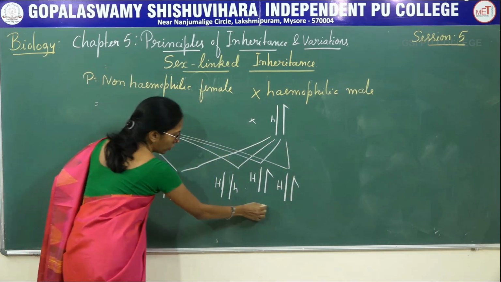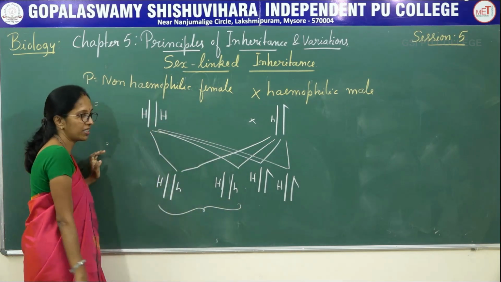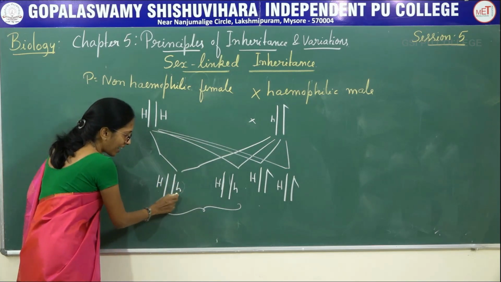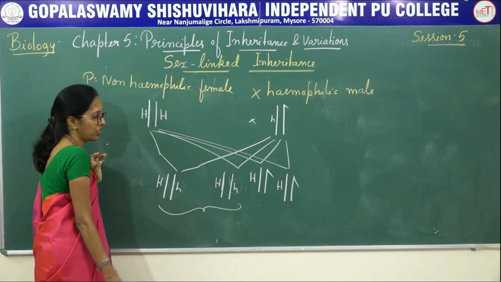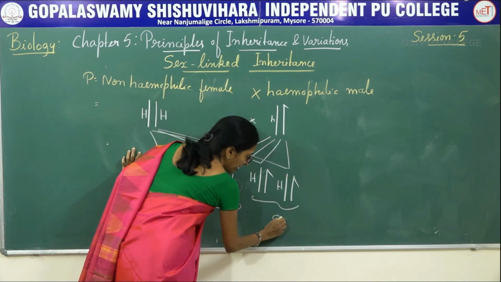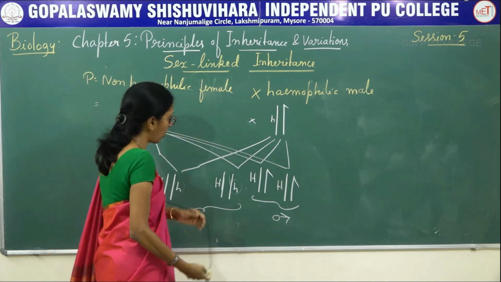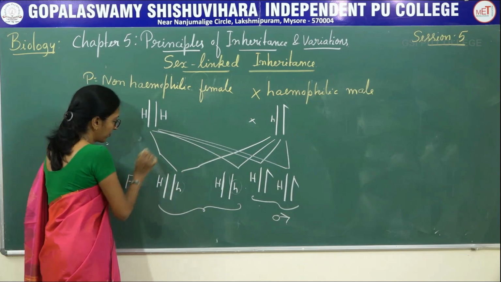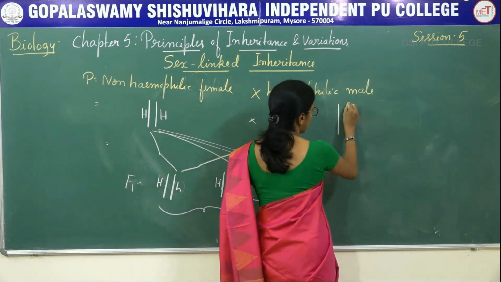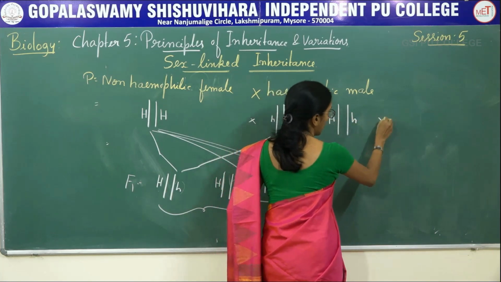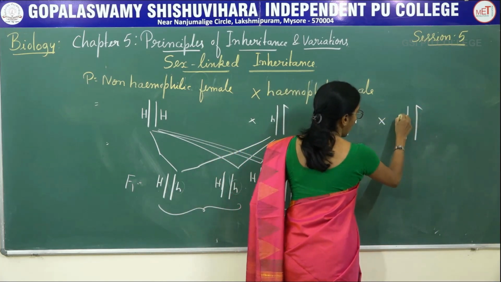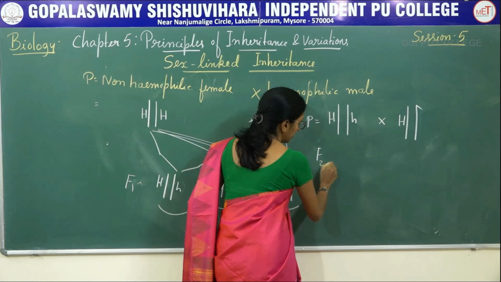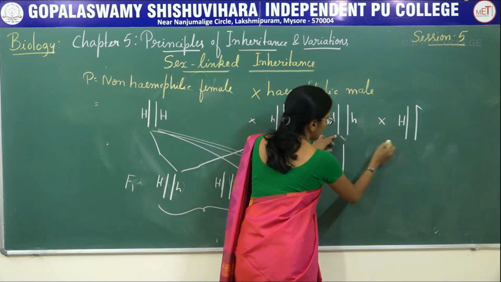So here there are 4 offspring. These two are said to be the same thing, the non-hemophilic female, but they are carriers. They carry a hemophilic gene, and these two are said to be normal male or non-hemophilic male. Now, this carrier female marries a non-hemophilic male.